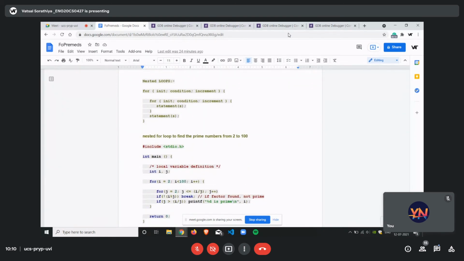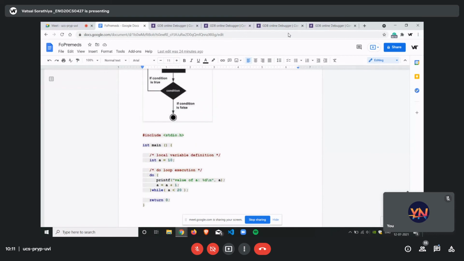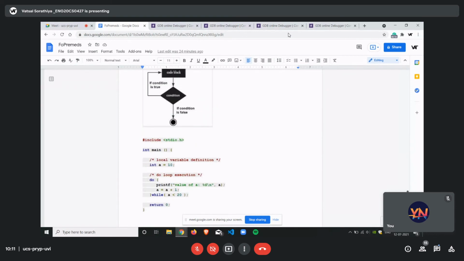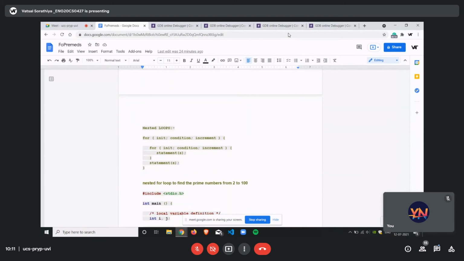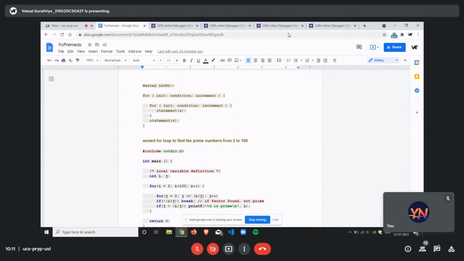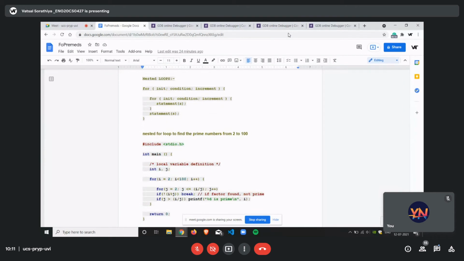So the next interesting topic we will go forward with is the nested loop. More or less we did the basics of this, and you will practice fun and complex codes afterwards as we give you the programs. But it won't be limited to just running a for loop or a while loop or a do while loop and that's it. There might be some complex programs in which you need nested loops.